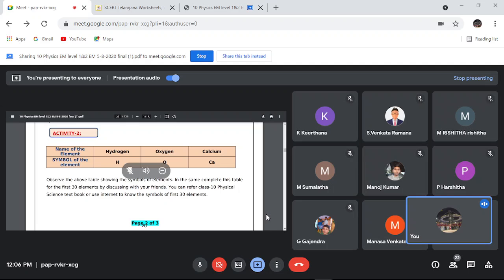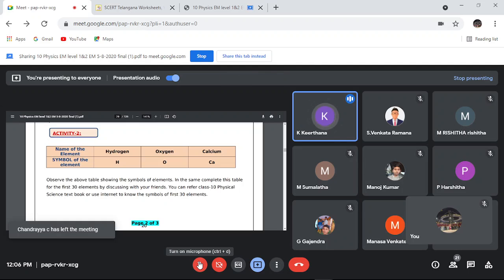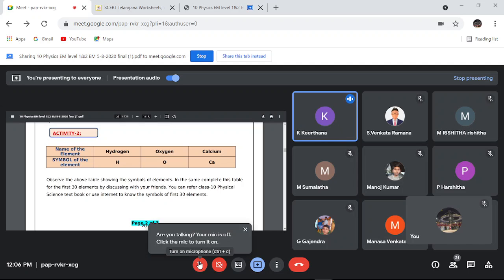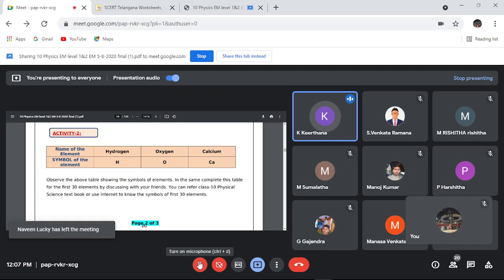Next, Kirtana. Yes, ma'am. Read. Hydrogen H, helium He, lithium Li, beryllium Be, boron B, carbon C, nitrogen N, oxygen O, fluorine F, neon Ne, sodium Na, magnesium Mg, aluminium Al, silicon Si, phosphorus P, sulfur S, chlorine Cl, argon Ar, potassium K, calcium Ca, scandium Sc, titanium Ti, vanadium V, chromium Cr, manganese Mn, iron Fe, cobalt Co, nickel Ni, copper Cu, zinc Zn.